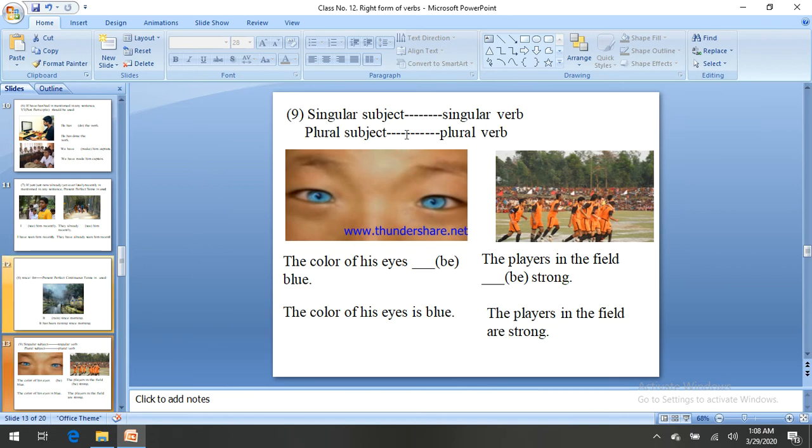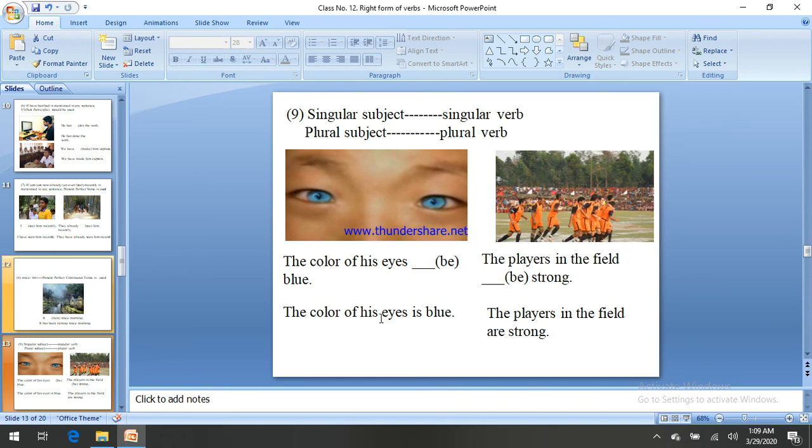Rule number 9, singular subject follows singular verb, plural subject follows plural verb. Try to understand, with a singular subject you have to add a singular verb, with a plural subject you have to add a plural verb. Let's see, the color of his eyes. Here eyes is not the subject, the color is the subject. The color is third person singular, that means a singular subject. You know that be means am, is, are in present form, was, were in past form, and been in past participle or V3 form.